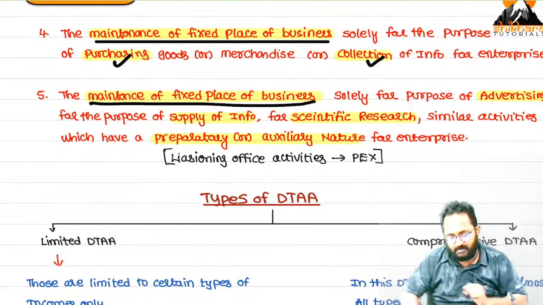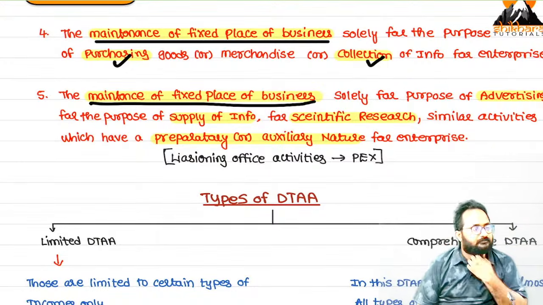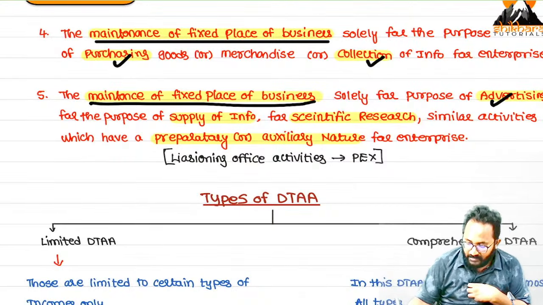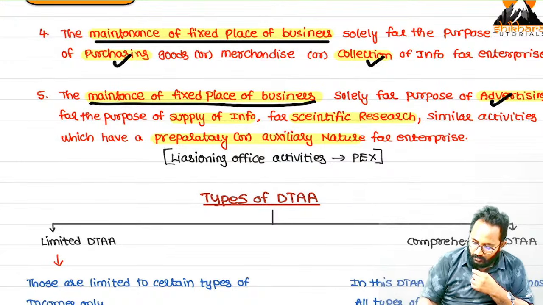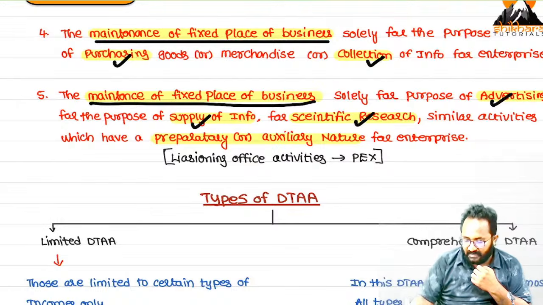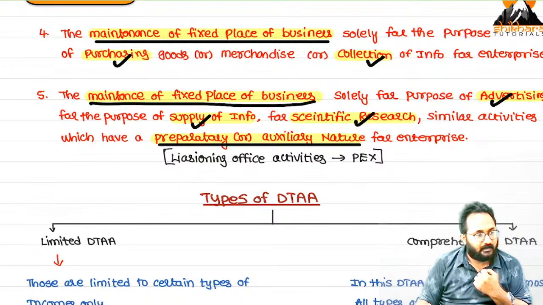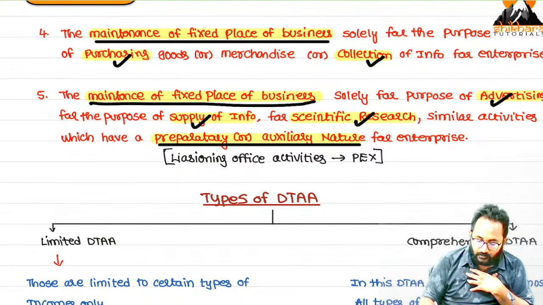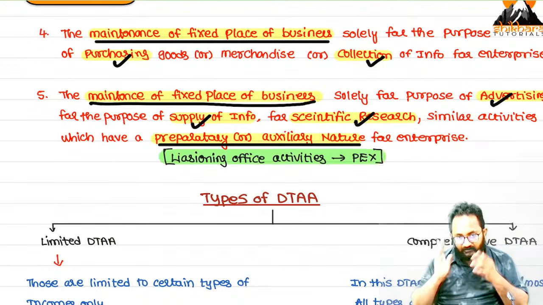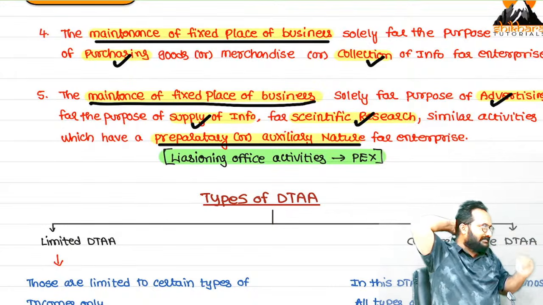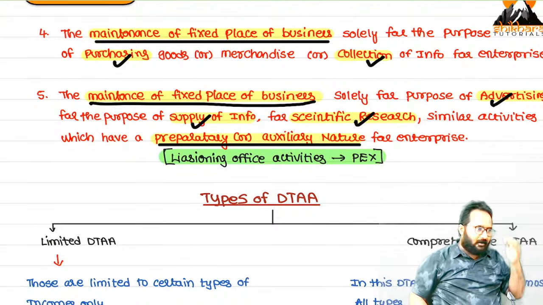Remember, by using these two lines, you can be tempted to write it as a PE, but these are not treated as PE. What is that? If you are maintaining the one fixed place of business for advertising your product, for supply of information to your customers, research purposes, survey purposes, these are miscellaneous in nature. These activities are called licensing office activities. Every foreign company in India is required to establish the licensing office within the RBI guidelines.